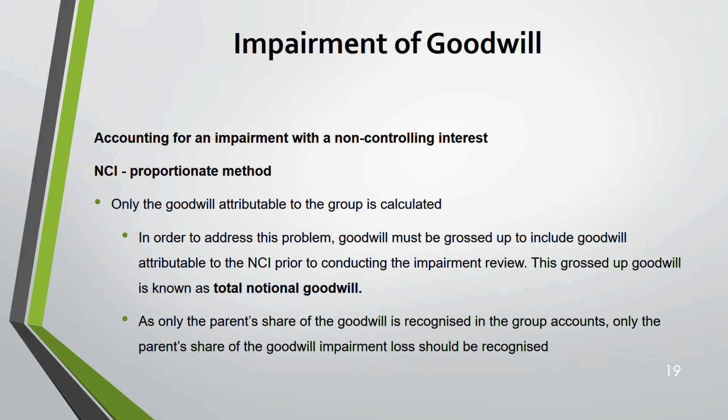And only the parent share of the goodwill is recognized in the group accounts. The same way how only the parent's goodwill is recorded, even for the impairment loss on that goodwill, only the parent's share is there. That grossing up is only to compare it with the recoverable amount. Please understand this. You are not using it thereafter. The total notional goodwill you only require when you have to compare it with the recoverable amount to find the impairment. After that, whatever impairment is there will go to parent. The parent share needs to be recognized. The NCI percentage will not be recognized. Why? Because this NCI is based on proportionate method. Now we'll be doing questions.